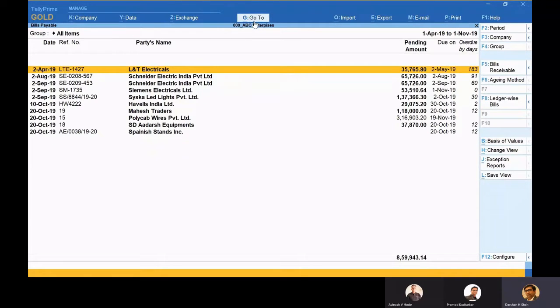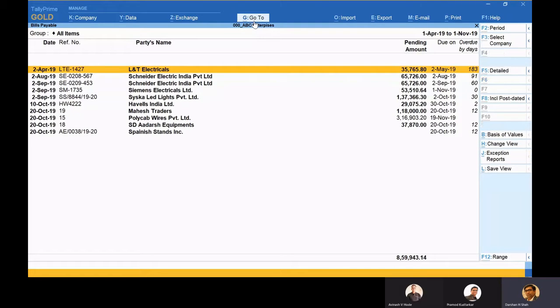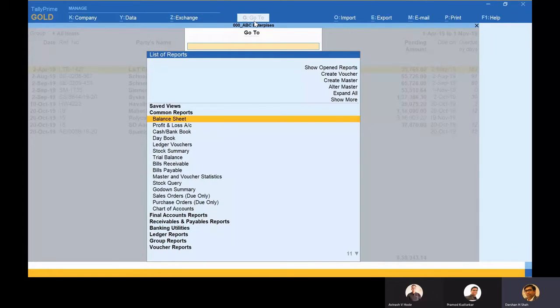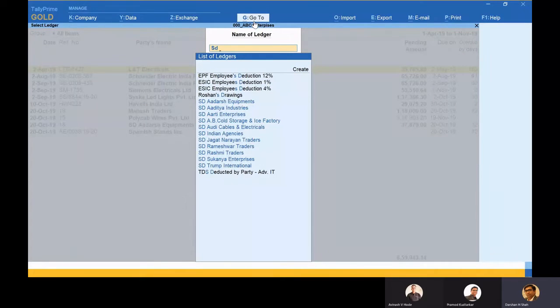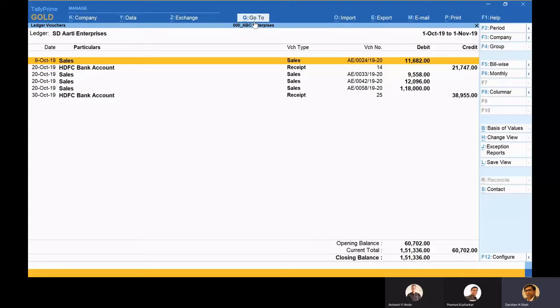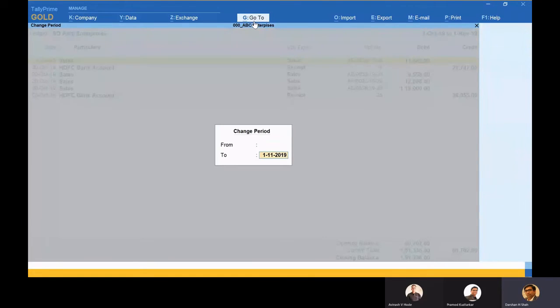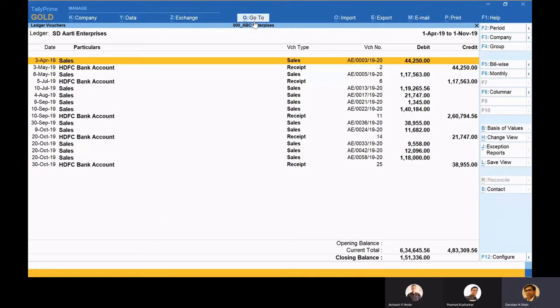Let me take you to one more report called the ledgers. If you want to see, let me take one ledger. So I want to see a party over here called Aarti Enterprise, and these are all the transactions for him for the entire year. Sales and receipts, sales and receipts, sales and receipts. So these are all the transactions with this party.